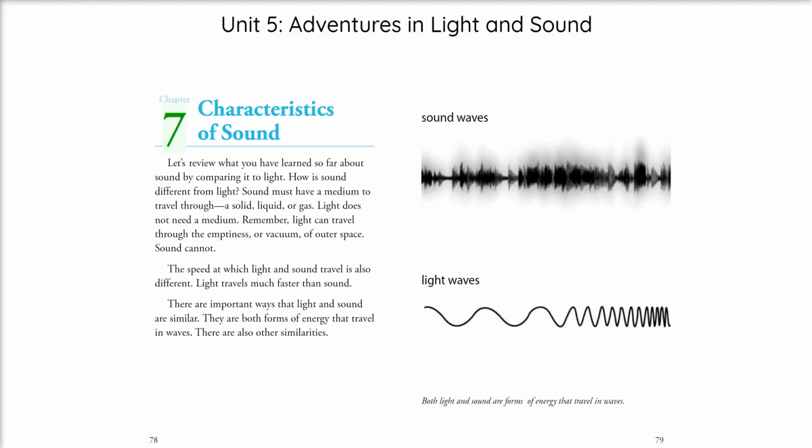Chapter 7. Characteristics of Sound. Let's review what you have learned so far about sound by comparing it to light. How is sound different from light? Sound must have a medium to travel through, a solid, liquid, or gas. Light does not need a medium. Remember, light can travel through the emptiness or vacuum of outer space.